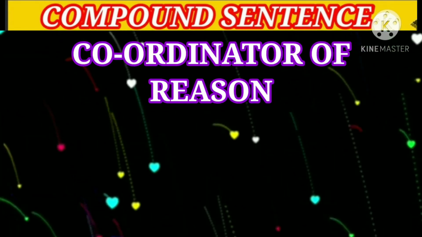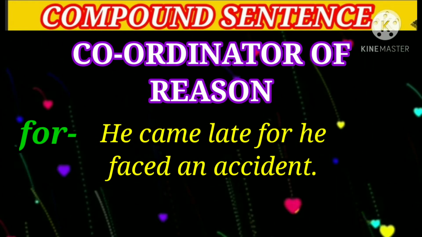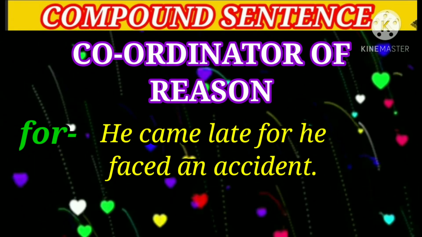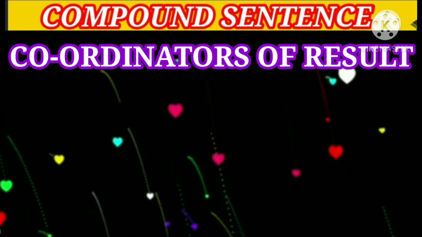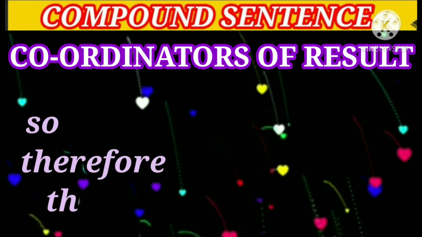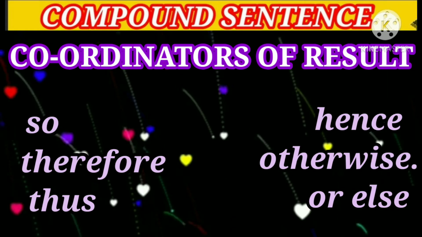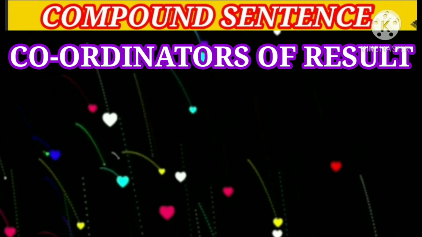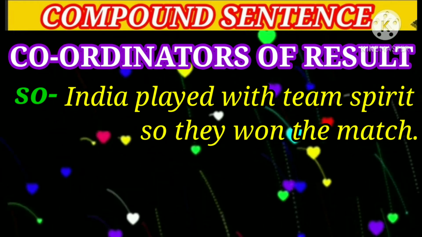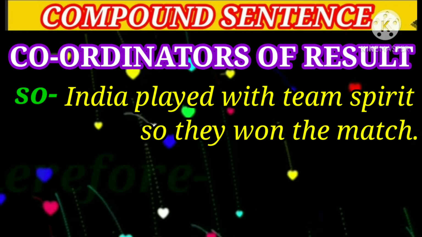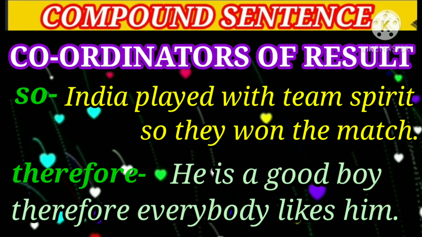Now, the coordinators of reason. For: he came late, for he faced an accident. Now, the coordinators of result. They are so, therefore, thus, hence, otherwise, or else, etc. So: India played with team spirit, so they won the match. Therefore: he is a good boy, therefore everybody likes him.